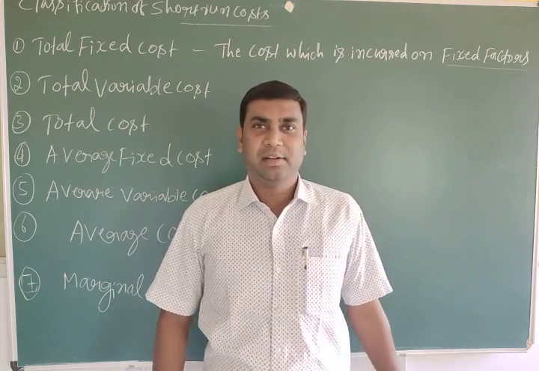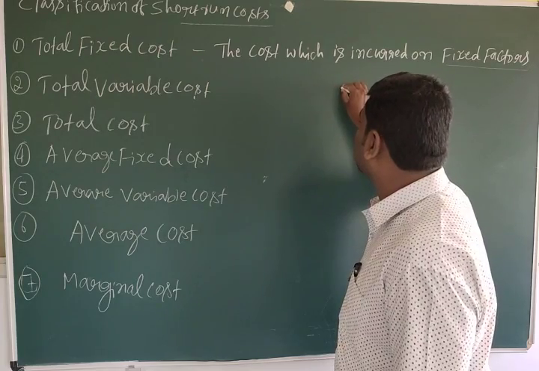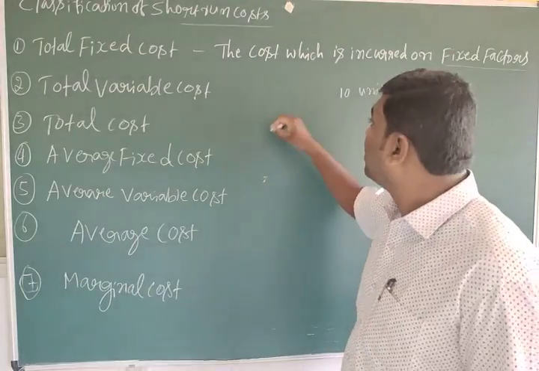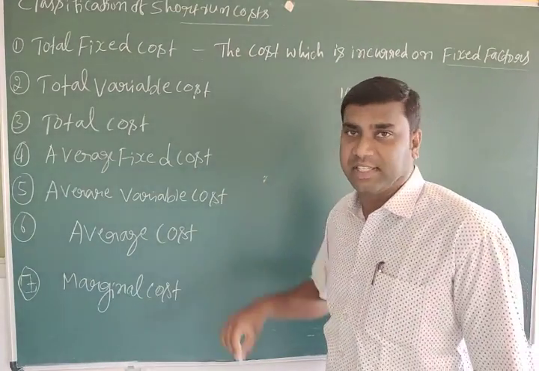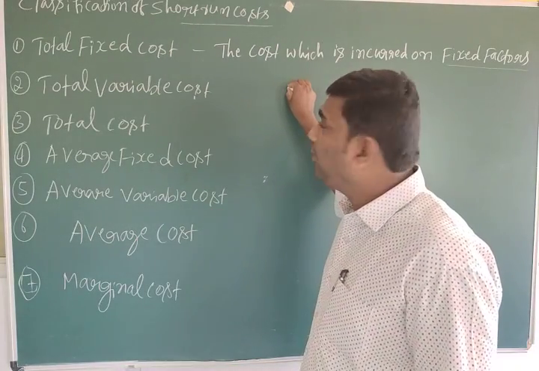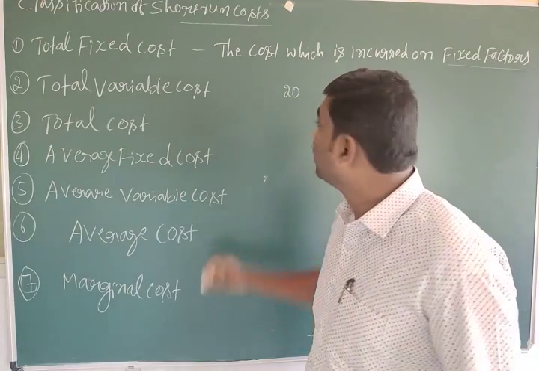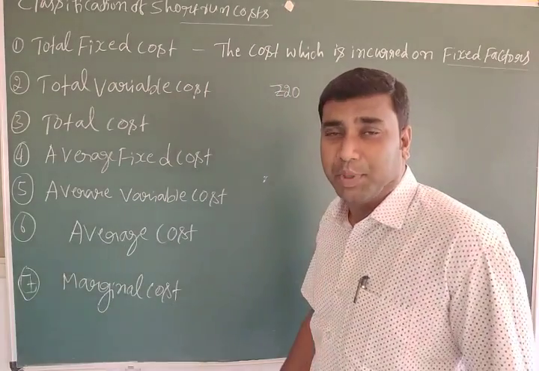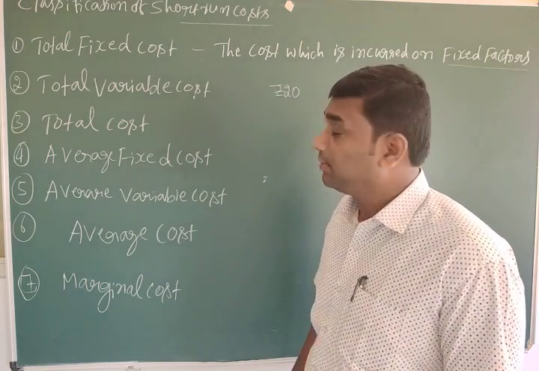For example, land. Suppose the output is 10 units. For the fixed factors, for example for using the land, we are paying 20 rupees. For using the land, we are paying rent.